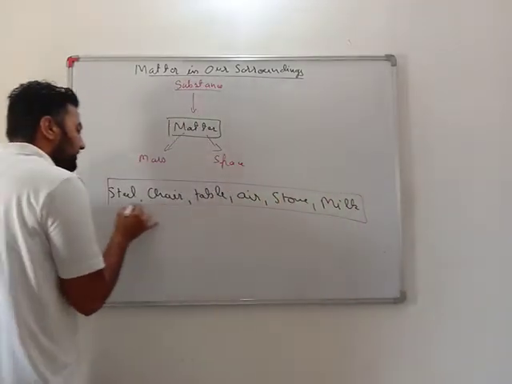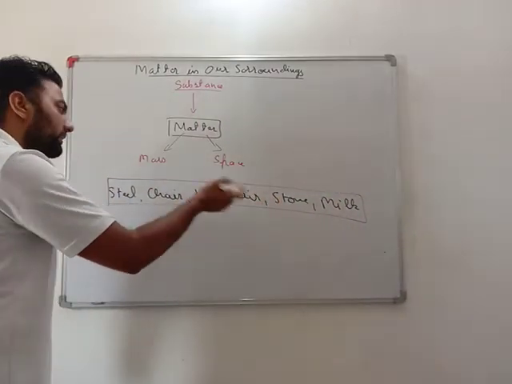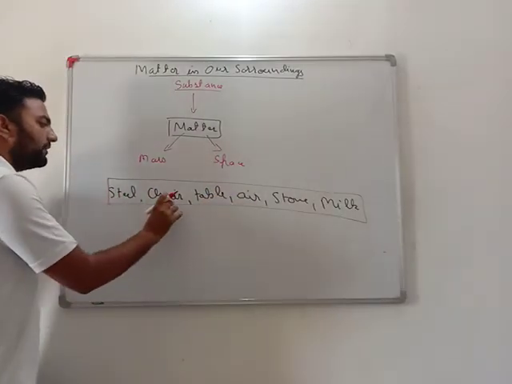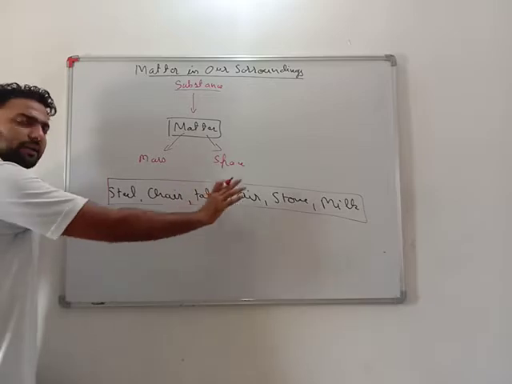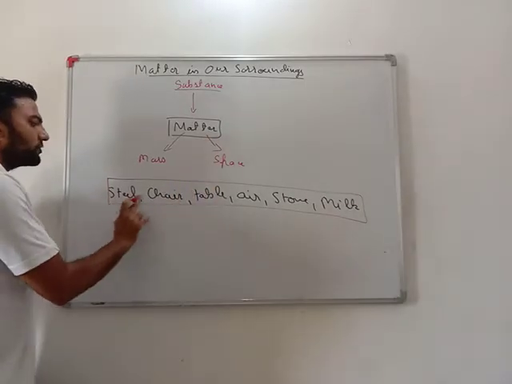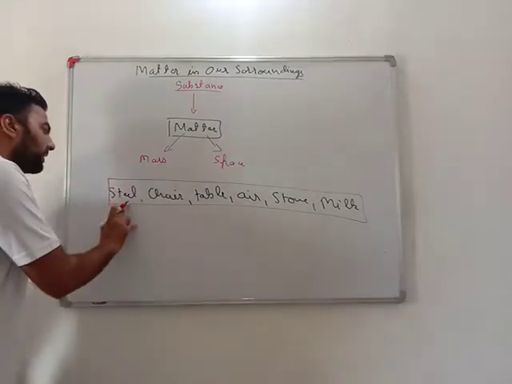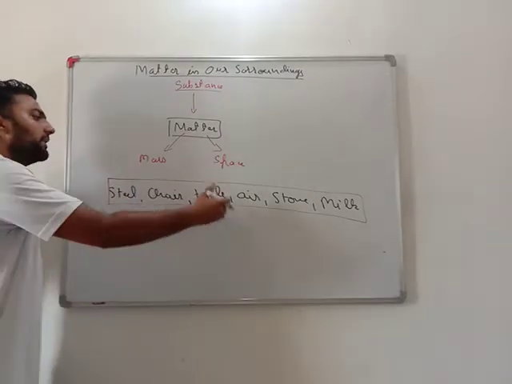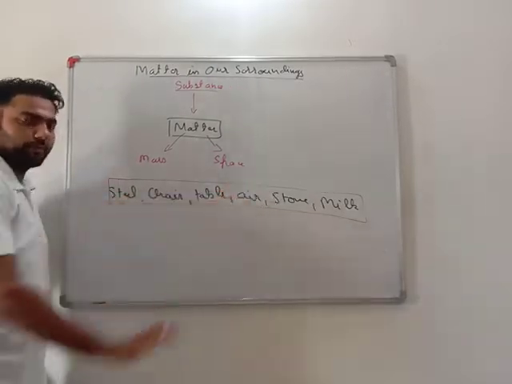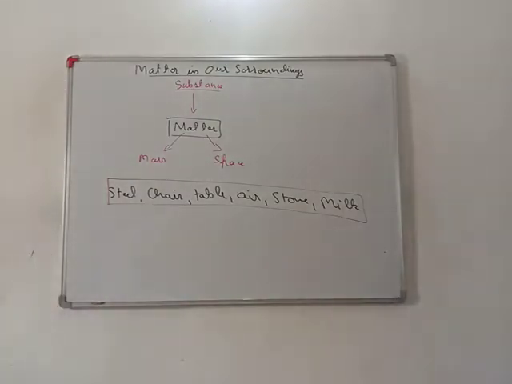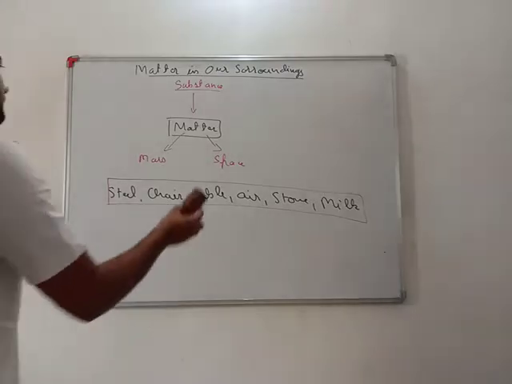Yes, as these things are all different, the matter they are made up of is different. Each and everything is made up of matter. Why? Because all of these things have mass and occupy space. The matter they are made up of is different, that's why they have different appearances and properties. Now we will try to learn a few more things about matter.